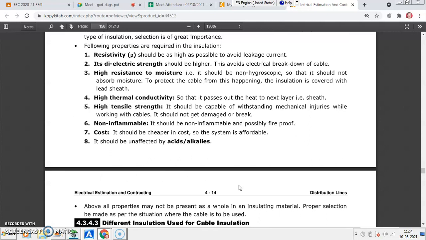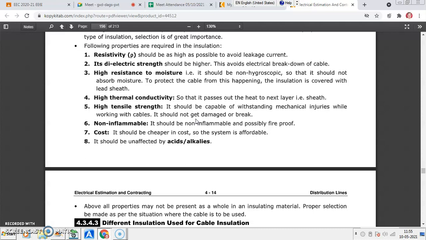Normally we are using cables underground, and water logging may be there, and the soil may contain moisture. So high resistance to moisture. High thermal conductivity will lead to better cooling of the cable. Then high tensile strength. You can increase the mechanical tensile strength by armoring. High tensile strength must be there because you are pulling the cable while laying, and in this case you are applying large external forces over the cables, so the cable should not get bent.